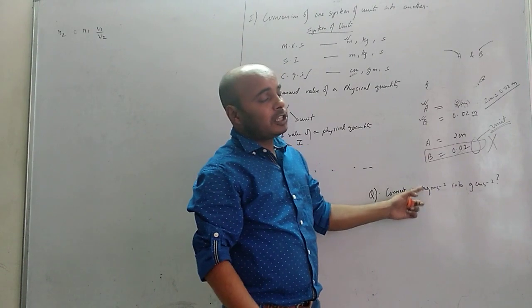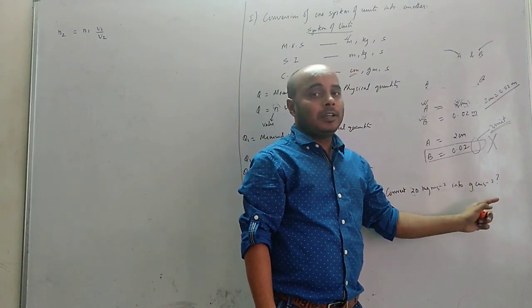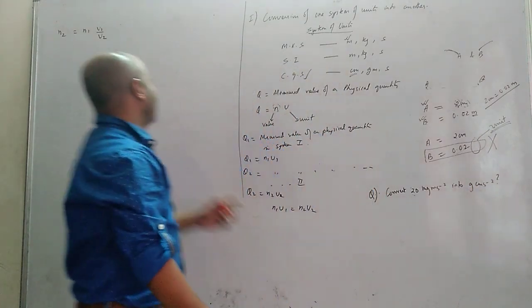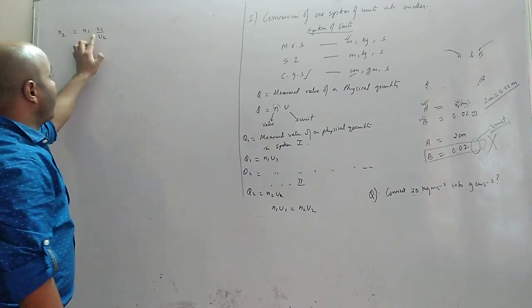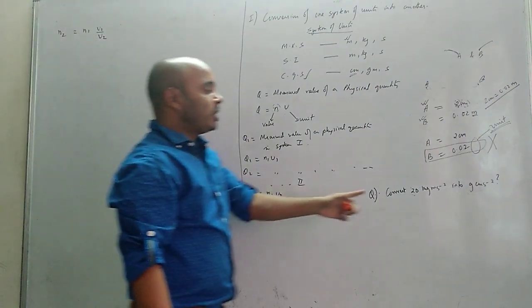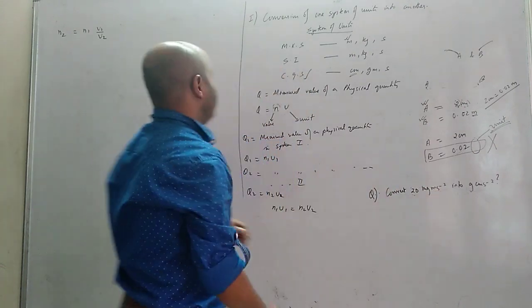And we need to convert this into another system where the unit is gram centimeter per second square, and the value we need to calculate, that is the N. Now, these units U1, U2, what are these units? Units are nothing but mass, length and time. Here comes the dimension.